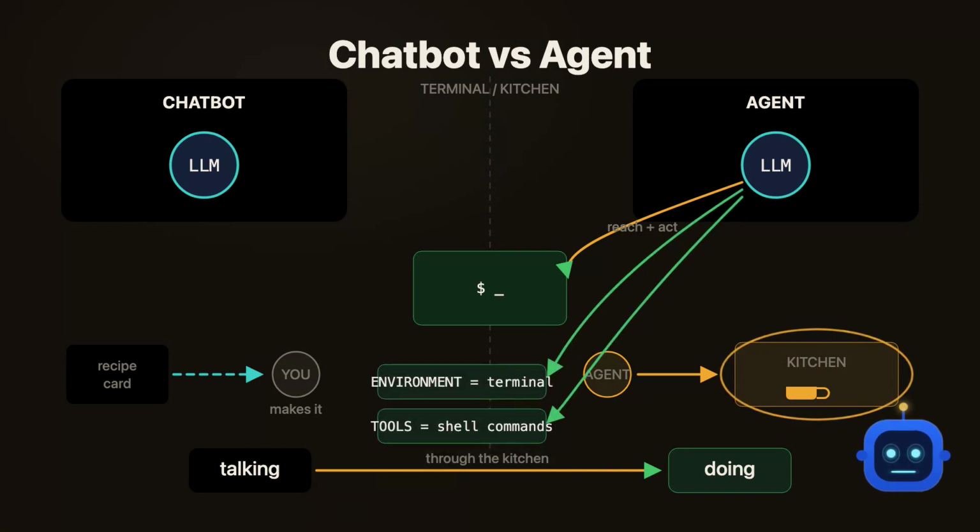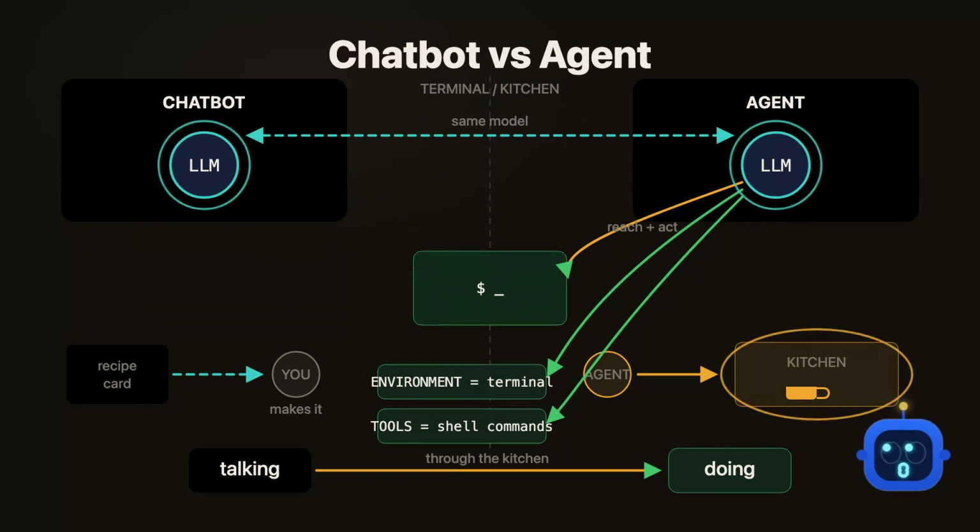For an agent, the kitchen is an environment plus tools: the terminal it can act inside, and the shell commands it can run. Under the hood, the brain is exactly the same large language model you already chat with. Nothing about its intelligence changed.